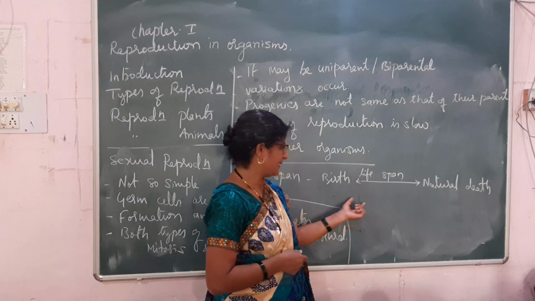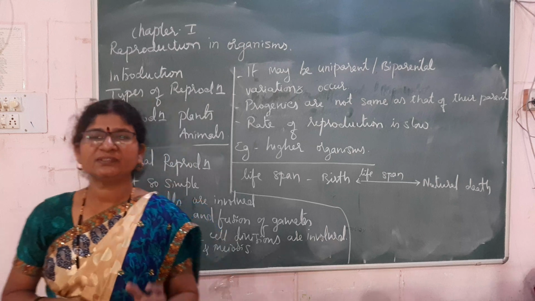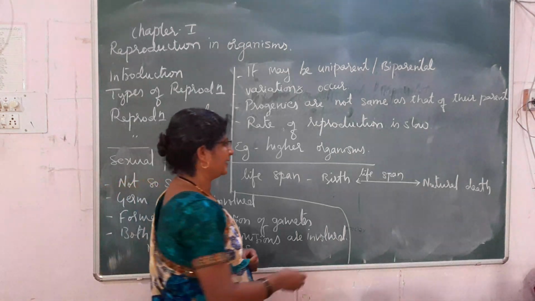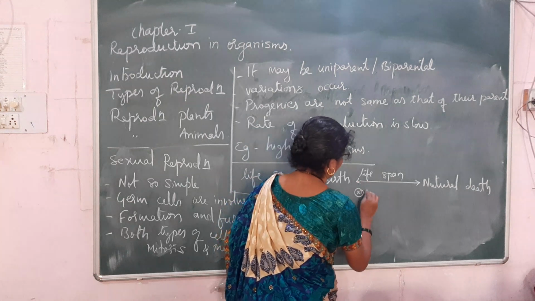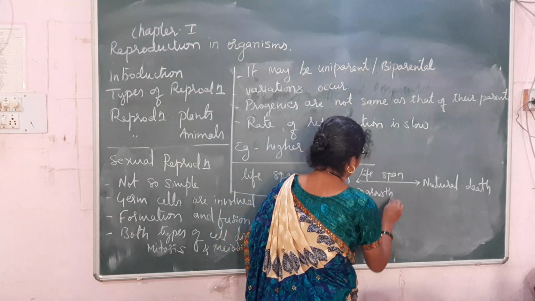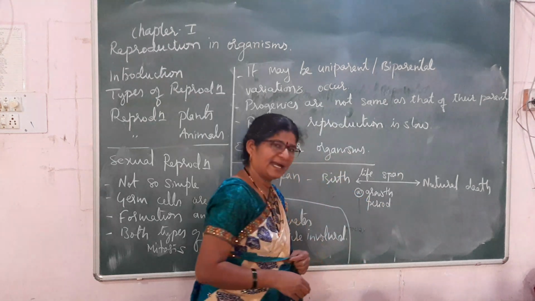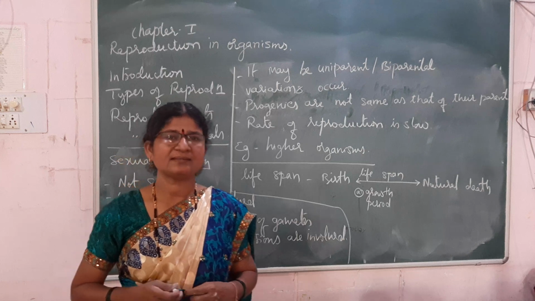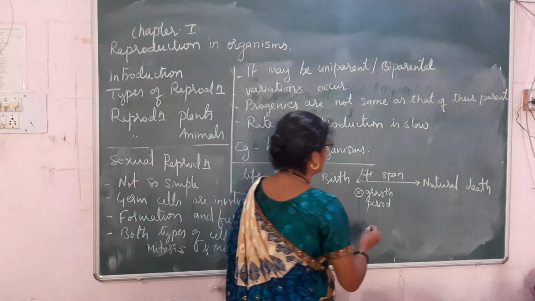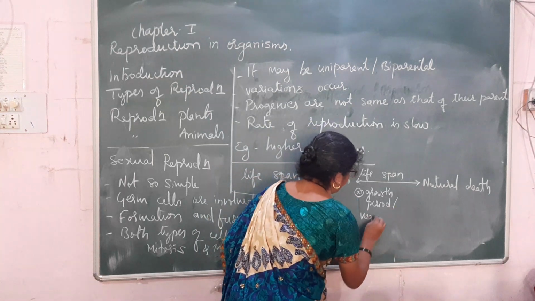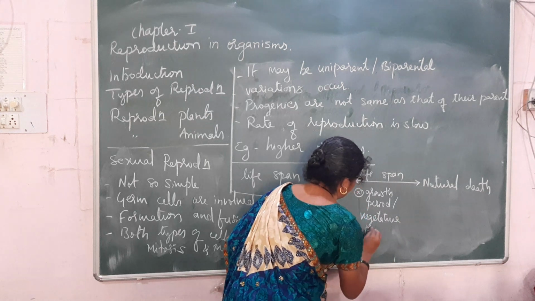During this lifespan, from birth to natural death, the organism passes through different phases in its life cycle. After birth, it will grow. That is the growth period, the first phase. In animals it is called the growth period, as animals grow through mitotic cell division, and in plants it is called the vegetative period.